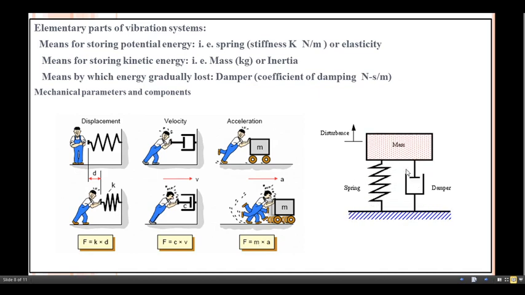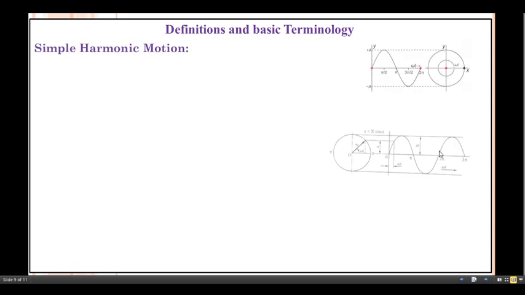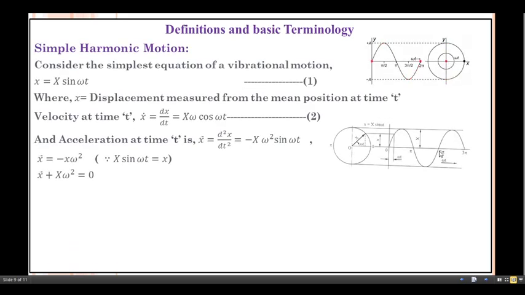In this case, the conversion of energy takes place continuously from potential energy to kinetic energy and from kinetic energy back into potential energy. Now see the definitions and basic terminology. The definition part starts with simple harmonic motion. Before a direct discussion of that definition, just look at this diagram.